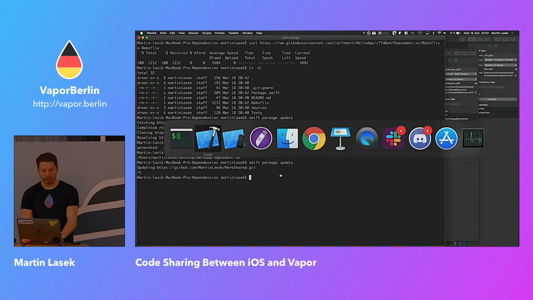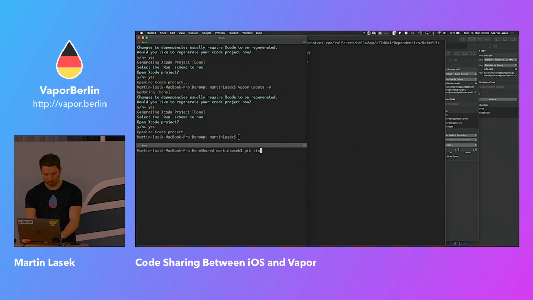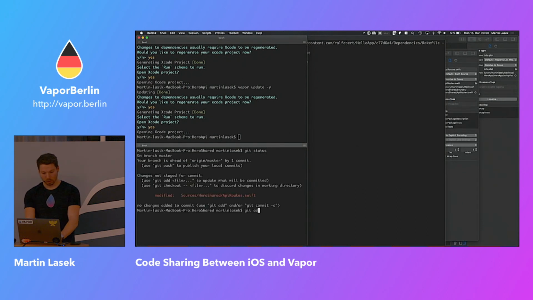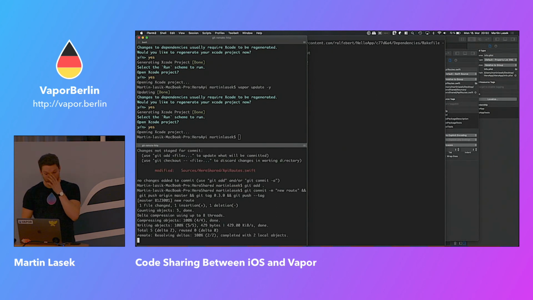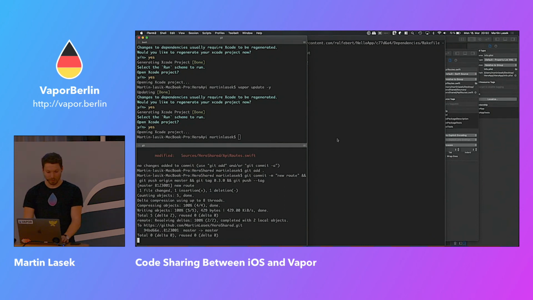Oh, wait, we haven't pushed it. So we have changed something in the package, adding a new root. Just making it faster, we're pushing it, making a new tag, having it on GitHub.